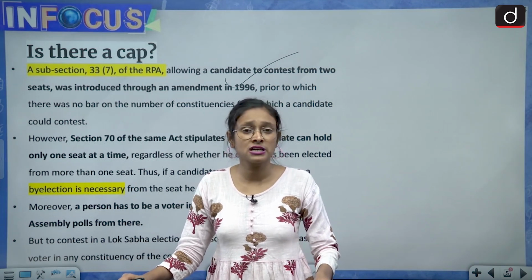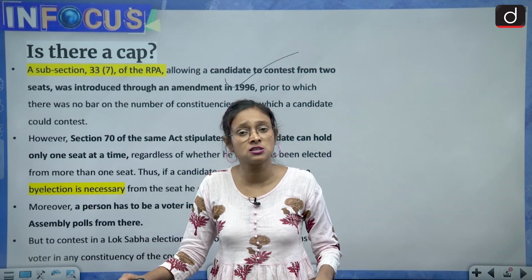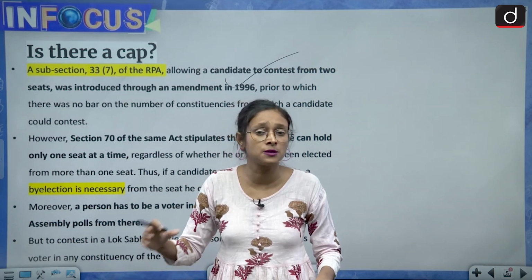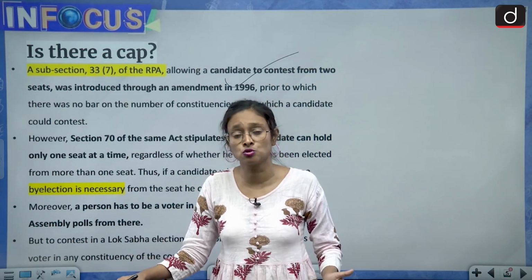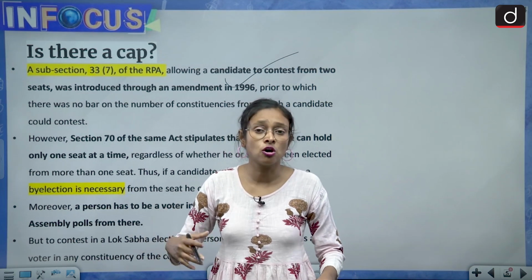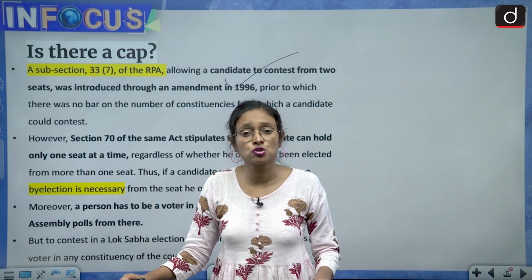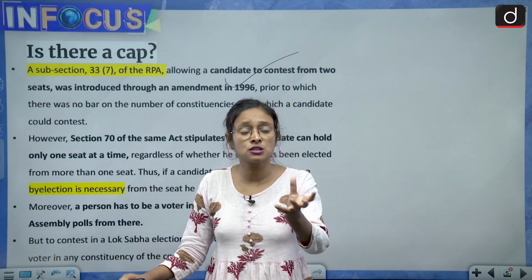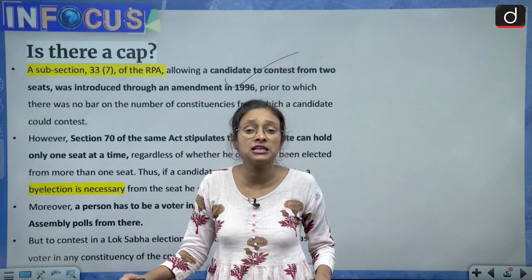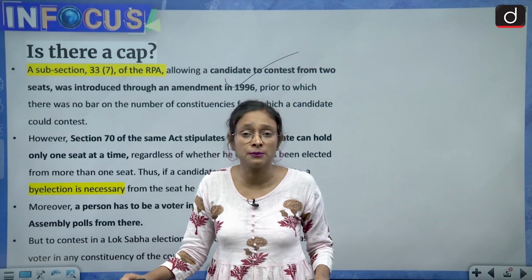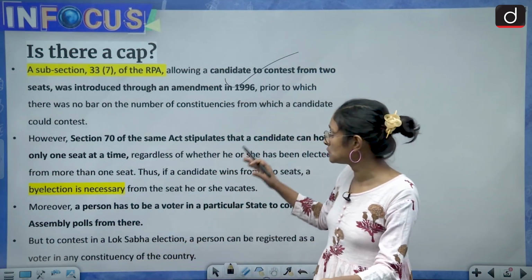That also created huge confusion among citizens about whether the person was a representative of one state, two states, a particular seat or a different seat. So in order to bring transparency, make things smoother, and increase people's participation in parliament, these rules have been brought in.